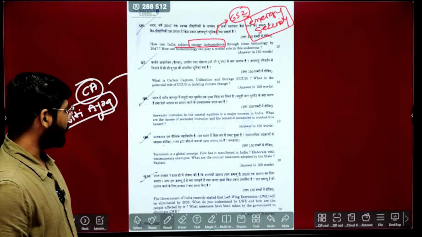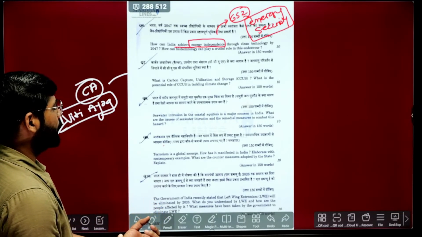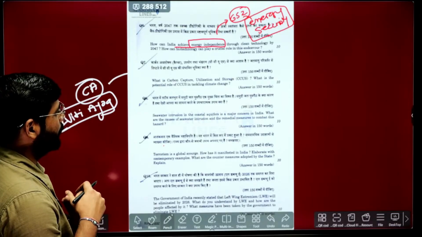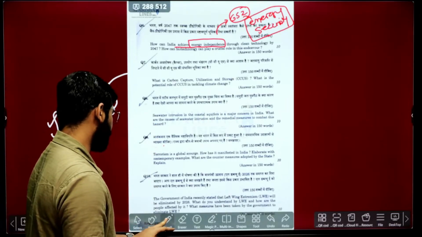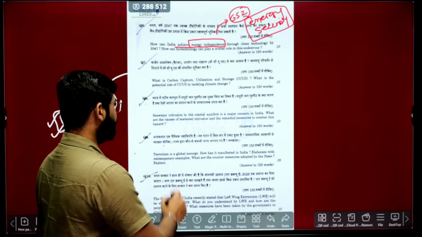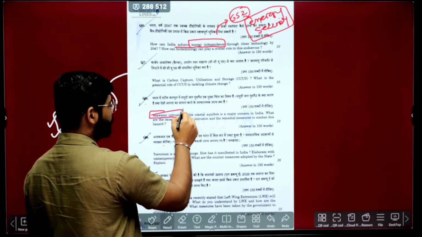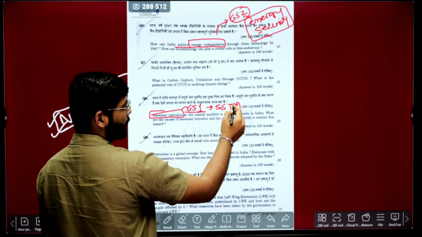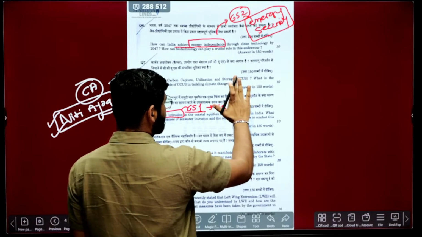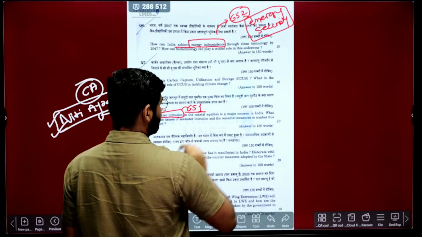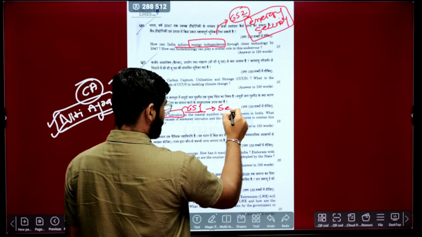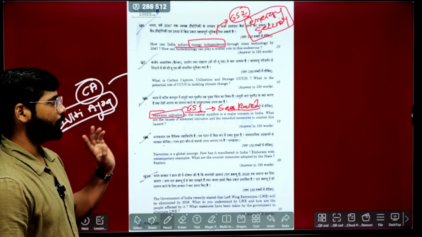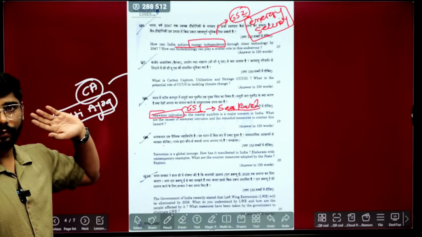Then next, question 8: seawater intrusion in coastal aquifers is a major concern in India. What are the causes of seawater intrusion? Suggest remedial measures to combat the hazard. Again, a similar question came in GS1, about rising sea surface temperature, actually rising sea level. So this is the linked question, seawater intrusion in coastal aquifers. The primary reason is the rising sea level.